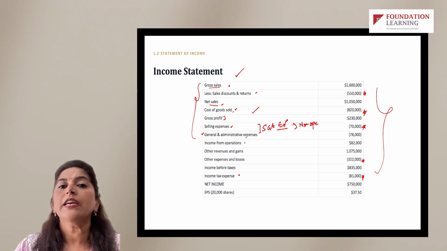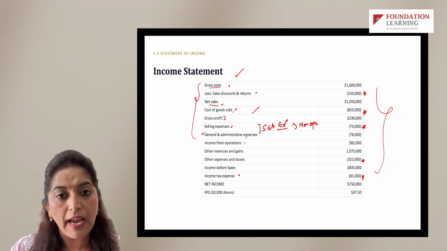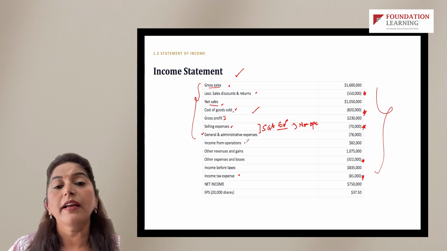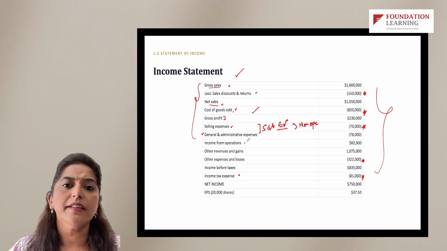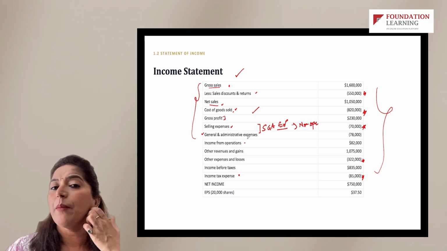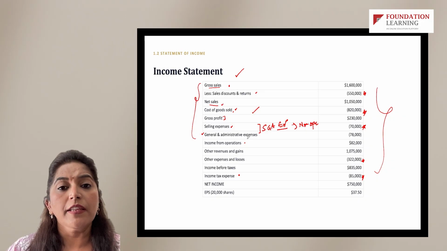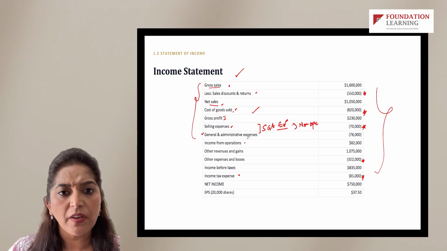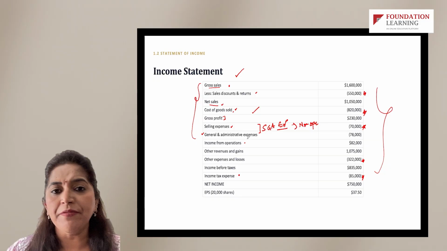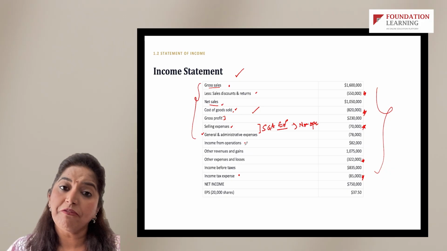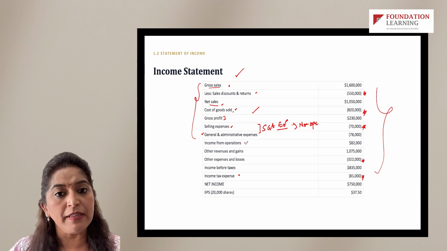Now, this is a unique line item which you would find in GAAP. You will not find this in Indian accounting or Ind AS. So the idea is that in case a company has decided that, let's say, for example, we are talking about a biscuit manufacturing company, let's say about Britannia. So Britannia, a couple of years down the line, decided to discontinue the manufacturing plant it has in West Bengal, and maybe it would want to shift it somewhere else, etc. That's futuristic. But when we talk about the discontinued operations, or what is the difference between income from operations and why are we presenting such a line item?